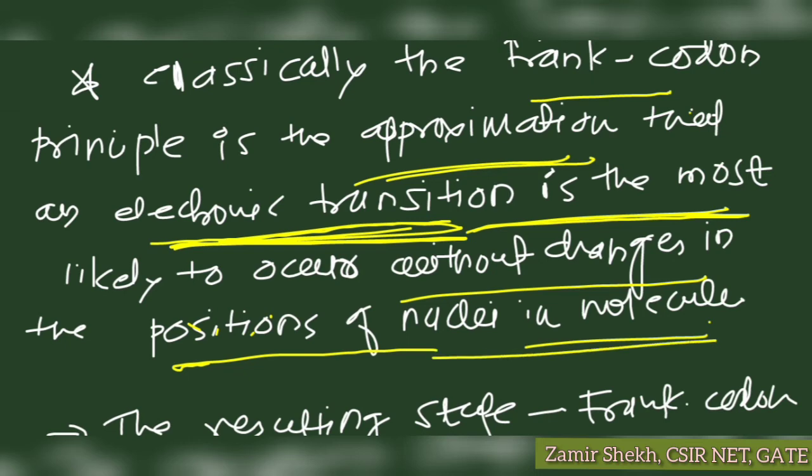That means during the electronic transitions the remaining portion, that is the molecular geometry or the position of the nuclei, always remains unchanged. Only the electrons are excited from one level to the other.